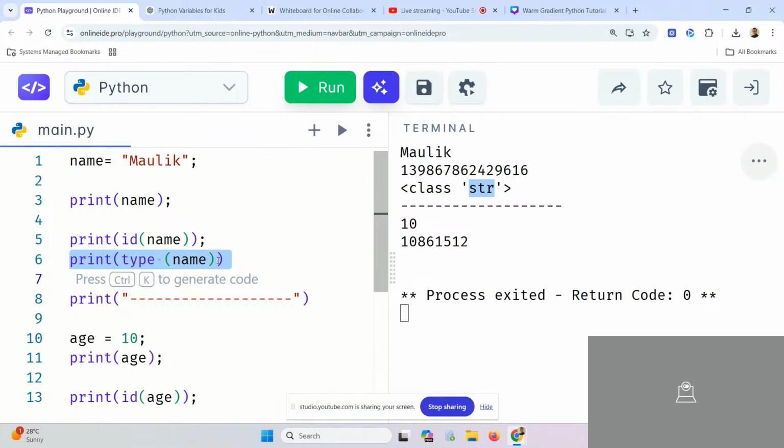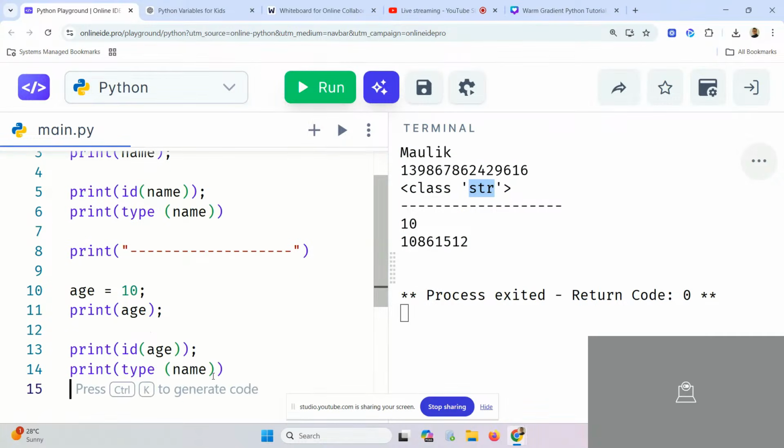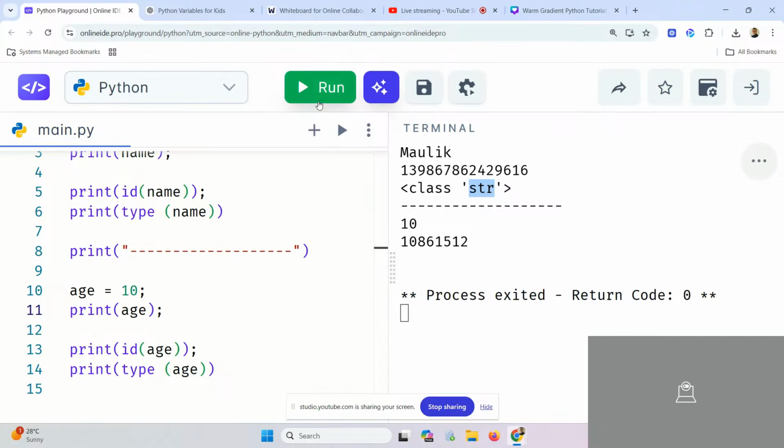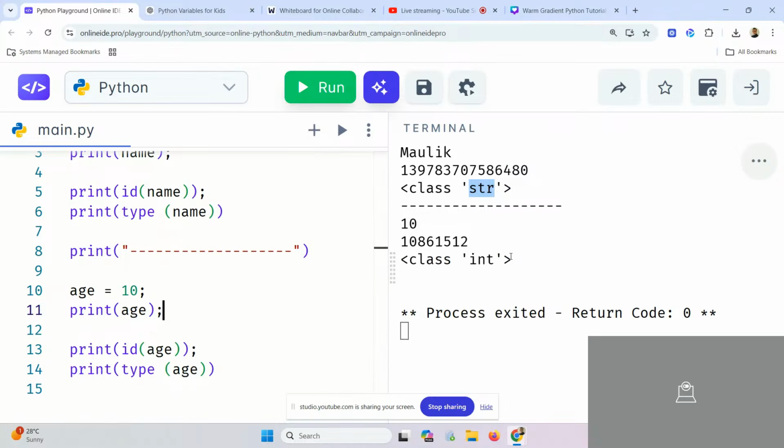Let's see what is the type of age. Let's see what is the output and we'll talk later. So what is it saying? Class int. Class int. Do we understand what I'm trying to say?